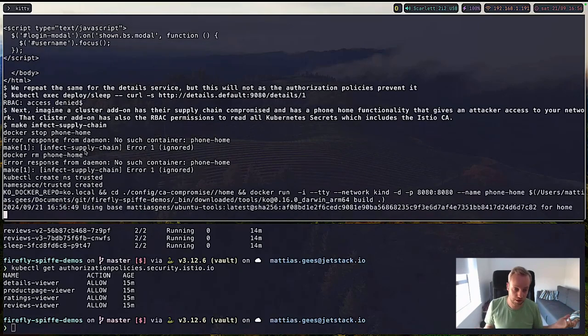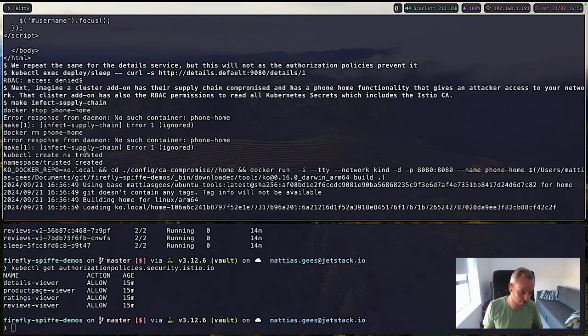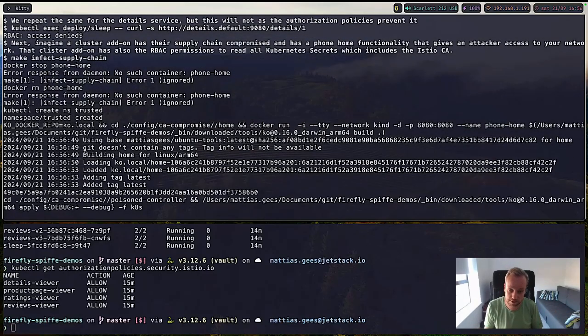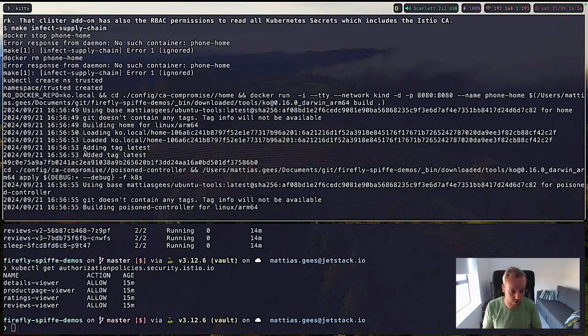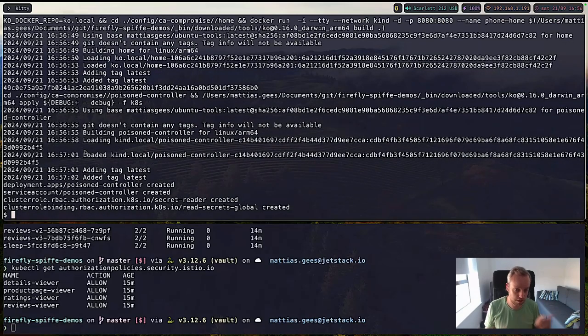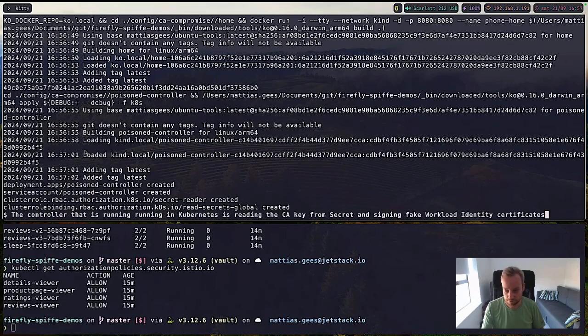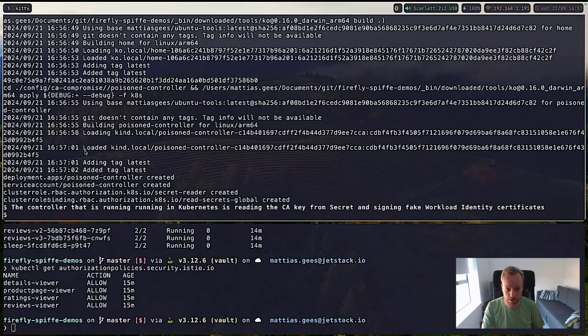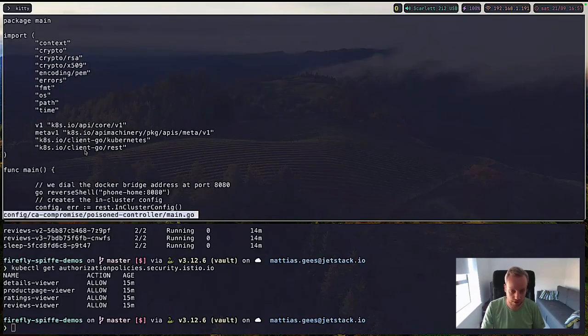This can be an open source component that had its software supply chain, or even an enterprise tool, compromised, and some rogue code got into it. Because it's a cluster add-on, to function well it has access to all of the Kubernetes secrets. So first and foremost, it has a bunch of extra code.